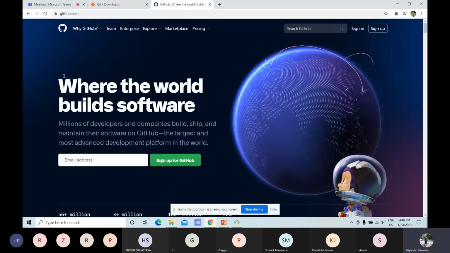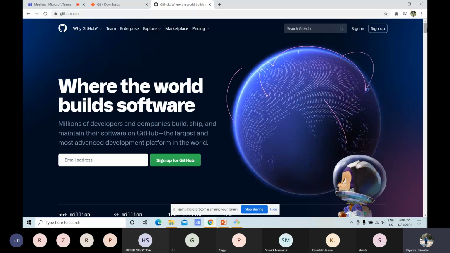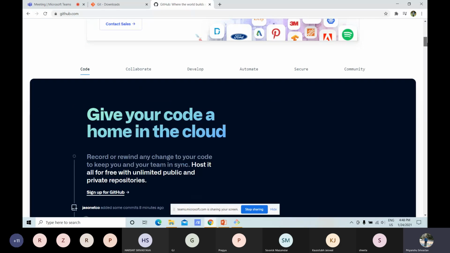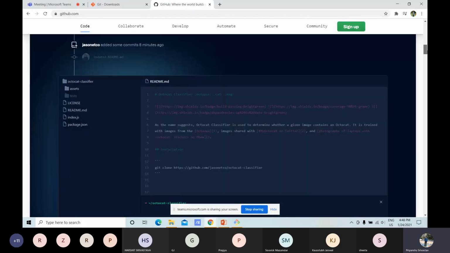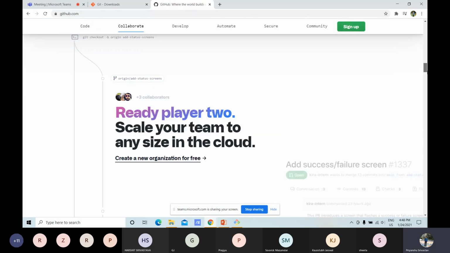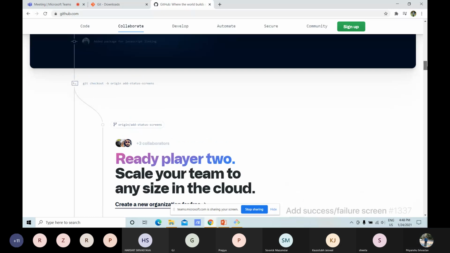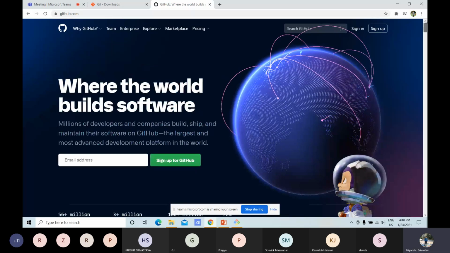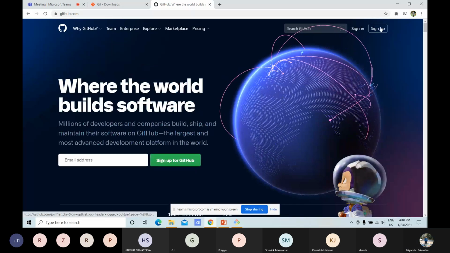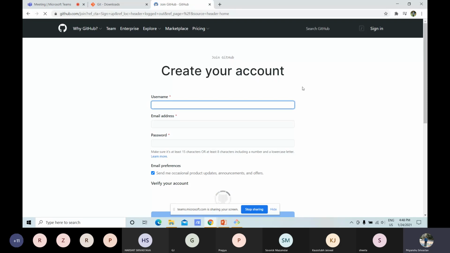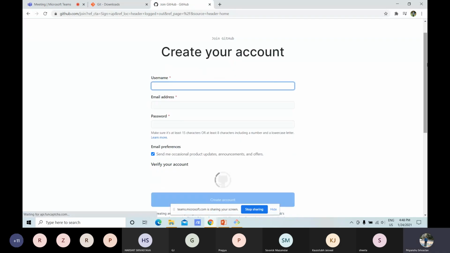So this is the official website of GitHub, and here you can see all the features of GitHub. It contains some codes too. Since we do not have any account, we have to first sign up and click on sign up. It will ask for a username. We can provide any username which we are going to use as our GitHub account.